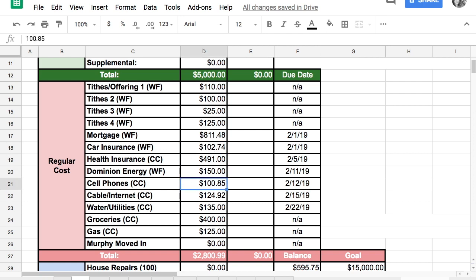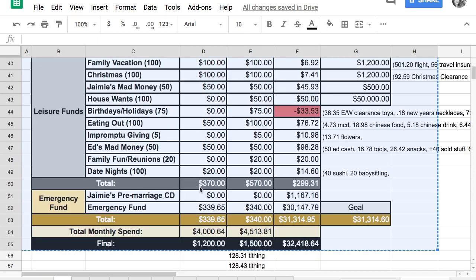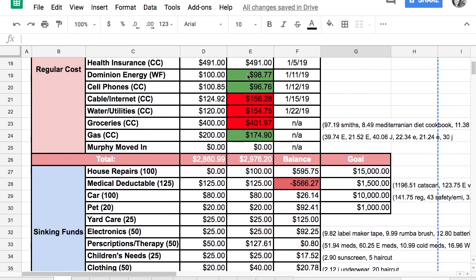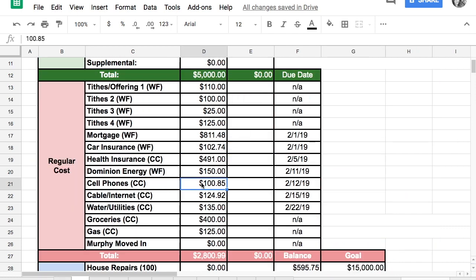Our cell phones, actually, I need to look over January because our cell phones are a little bit lower than what it says there. Cell phones we're paying $96.76, so I'm just going to say $97 for our cell phones. We've kind of been consistent in that area, so I'm going to estimate a little bit lower for cell phones. Our cable and internet, we no longer have cable, and we now have Netflix. I'm actually not sure what our bill will be, so maybe I'll just keep it at $124.92.